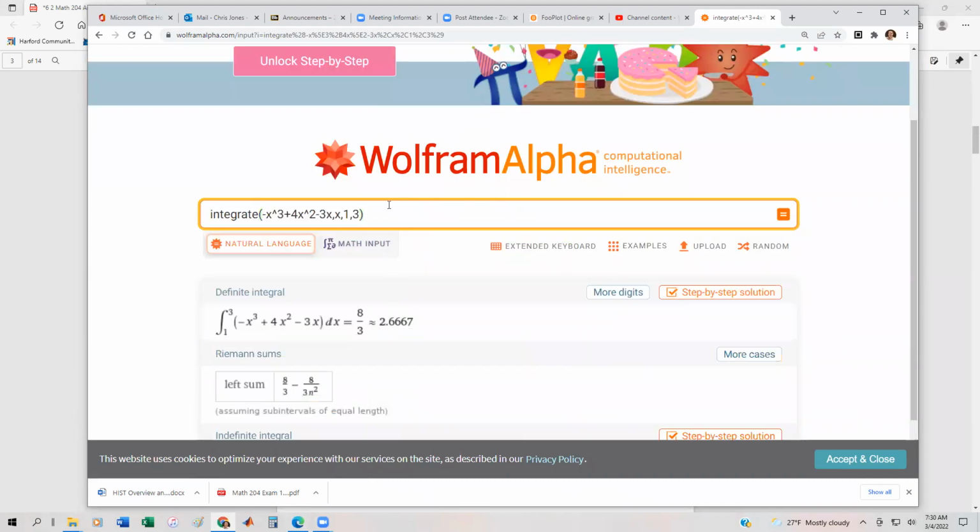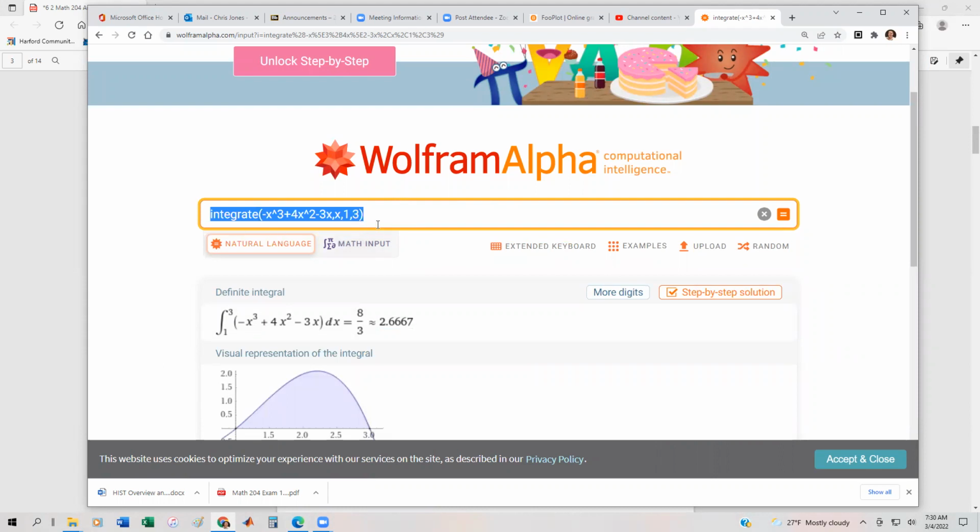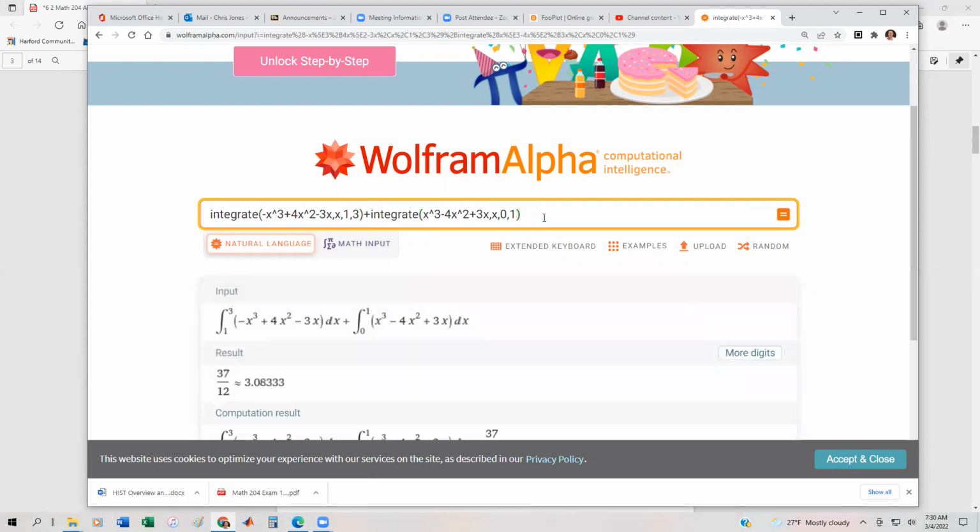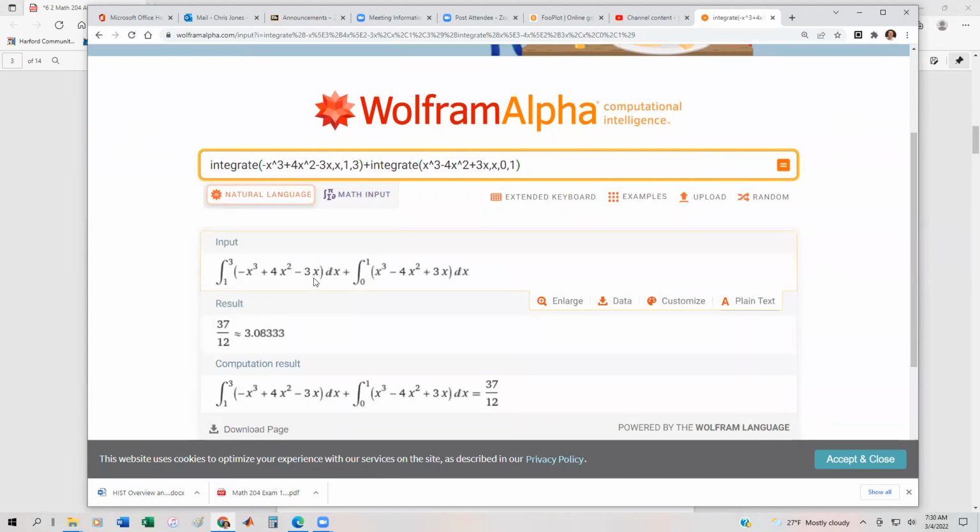We get 8/3. Now here's a really cool trick. We can just copy this, and put the original that we had for the first one from 0 to 1, and check this out. It actually gives us the 37/12 because it adds the two integrals. Of course, we want to make sure we can do this by hand, and I can't stress that enough, because when it comes time for the examinations, you're not going to have access to a computer algebra system. But we certainly want to make sure that we're doing the steps correctly, and Wolfram Alpha can help us to at least make sure that we've gotten to the answers correctly.